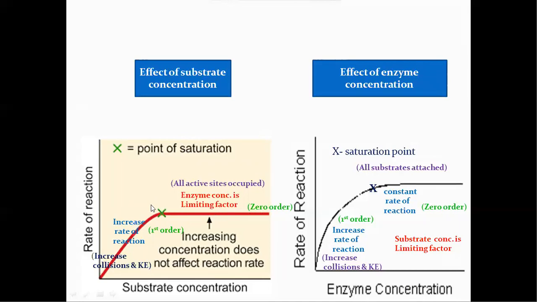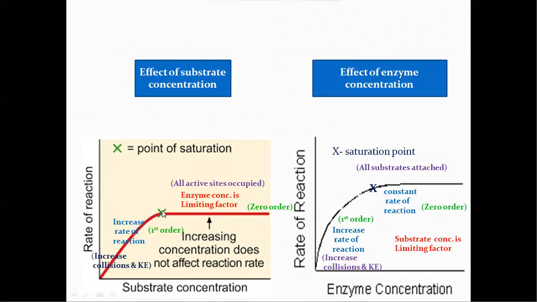At this saturation point, all the enzyme active sites are occupied with substrate molecules, so there are no free active sites available. Due to that, there is no increase in the rate of reaction, so the rate of reaction is stable.